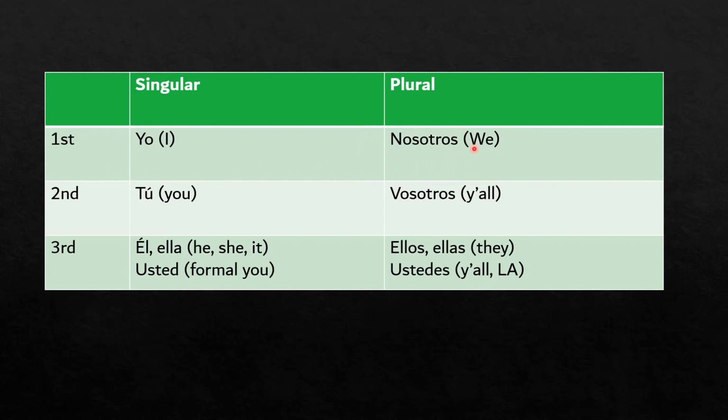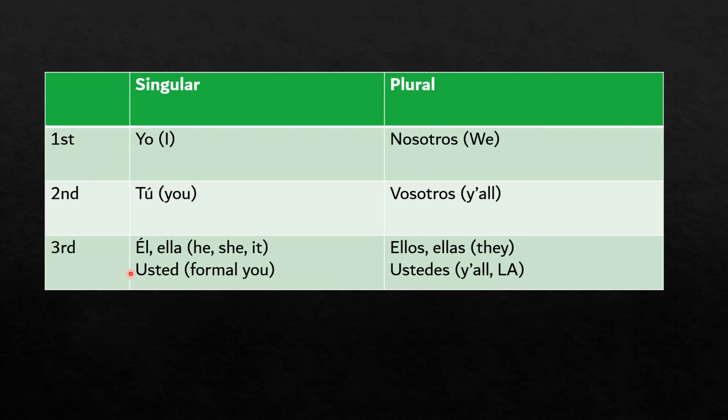Nosotros is we, all right? So remember, if you're going to make this specific, you say the dog and I, it's going to be el perro y yo. So you're doing specifics. This is specifically for we, nosotros. Second person, singular, tú. Second person, plural, vosotros. Remember, this is for Spain only. Only in Spain. In Spain, they wouldn't use really usted or ustedes at all. They just use tú and vosotros. In Latin American countries, tú is only used with friends, people you're really close with, peers, people like that.